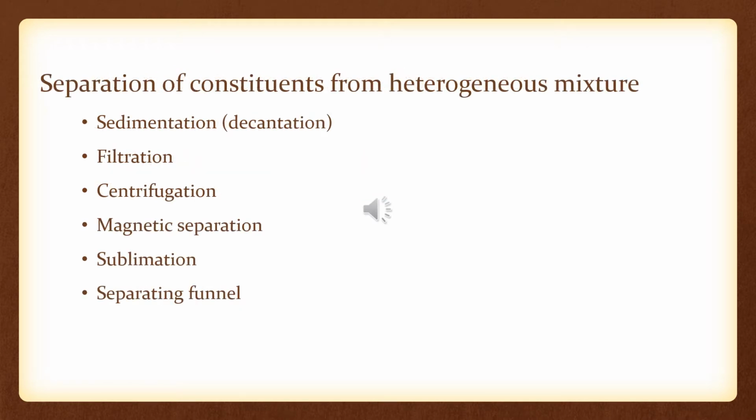So first of all, taking heterogeneous mixtures. Heterogeneous mixtures can be separated using these methods: sedimentation, followed by decantation, then filtration, centrifugation, magnetic separation, sublimation, and separating funnel.